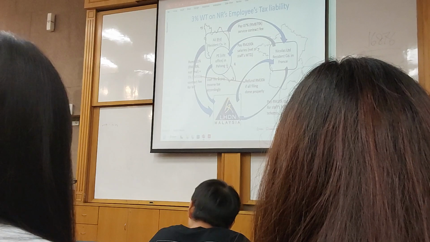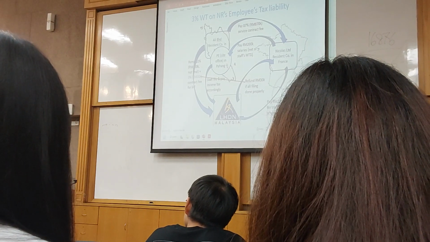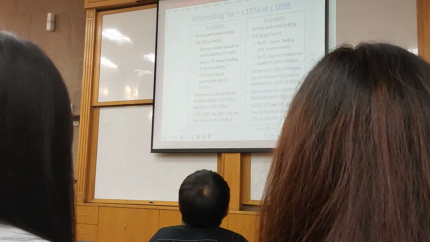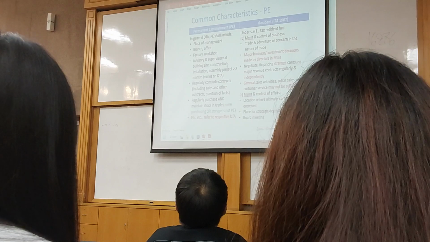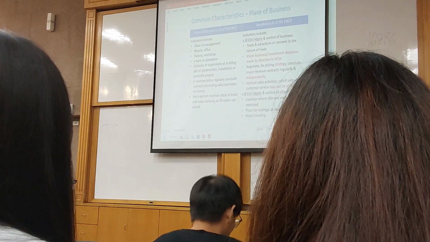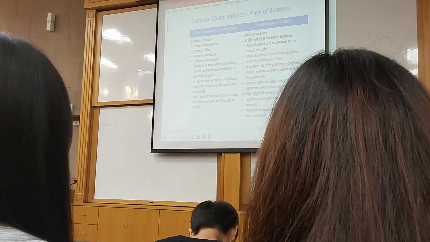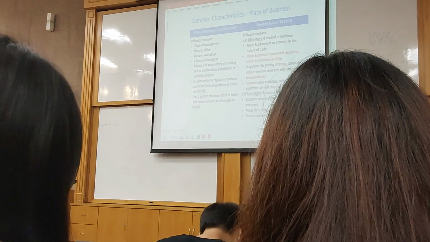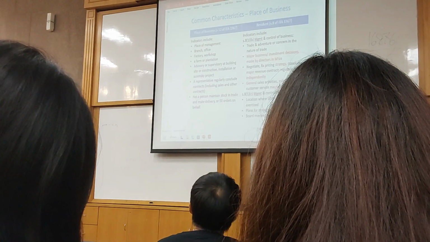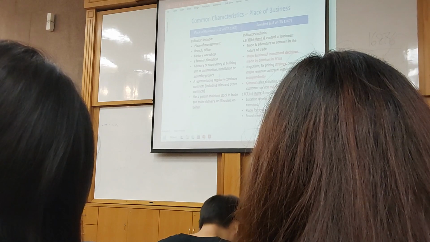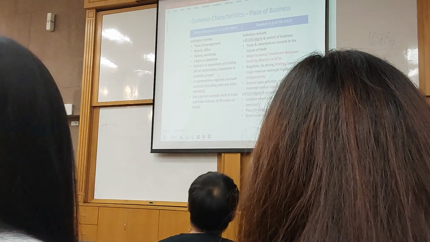Like, they are so powerful, they can make major decisions. So I'll give you the indications here under section 8 and section 12. You can see their difference. Place of business is very straightforward, very easy. If there's a place of business, place of management, a branch, office, factory, all this, and they are here for more than a certain number of months, yes, it is a place of business.